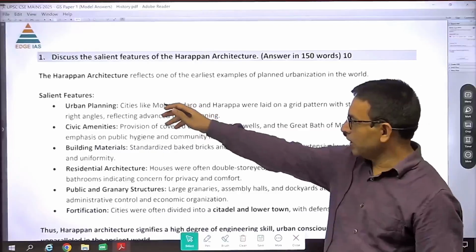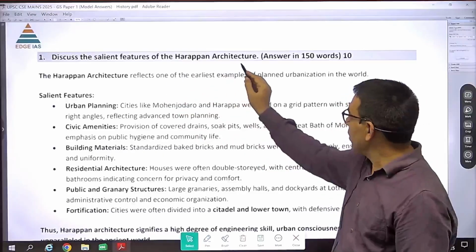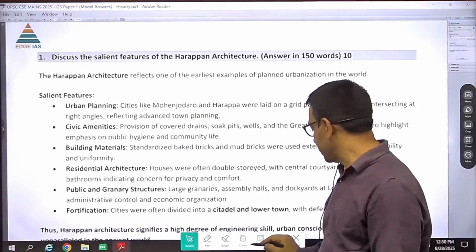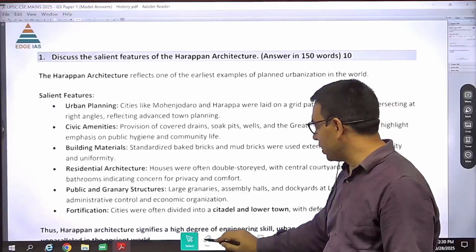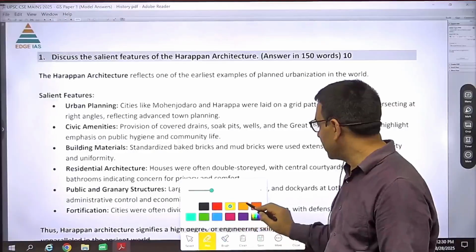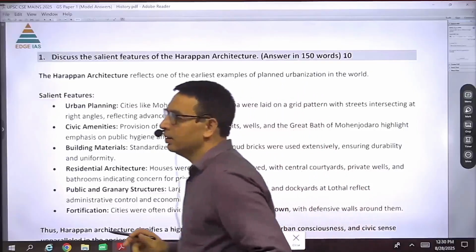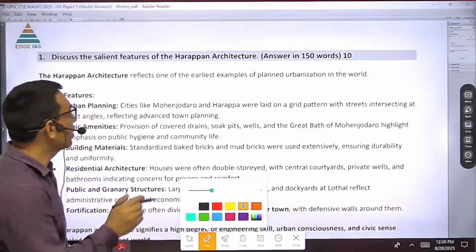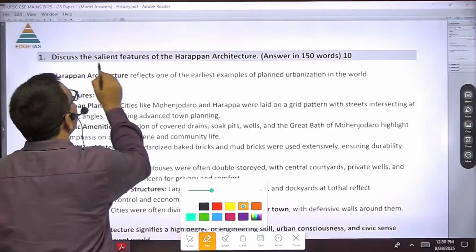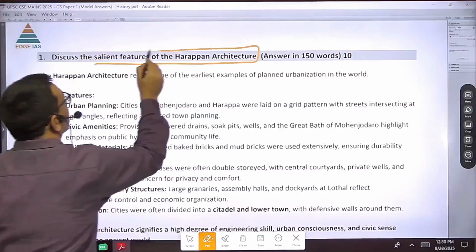So the first question is, discuss the salient features of Harappan architecture. Discuss the salient features of Harappan architecture. So we find that we have to focus on the salient features of Harappan architecture.